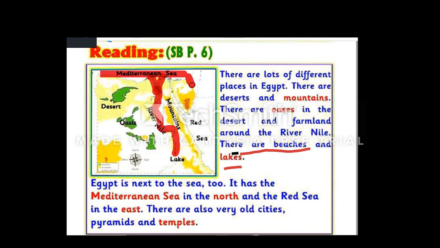This part is not water. But this part and this part and this part and this part, all of them are water. So, peninsula is a place with water around most of it, not all of it.